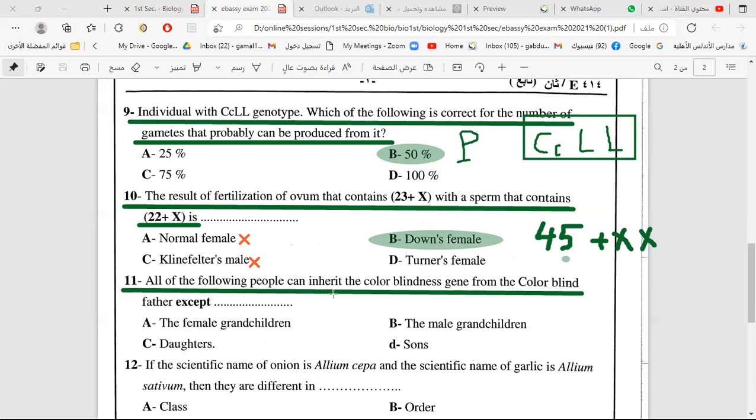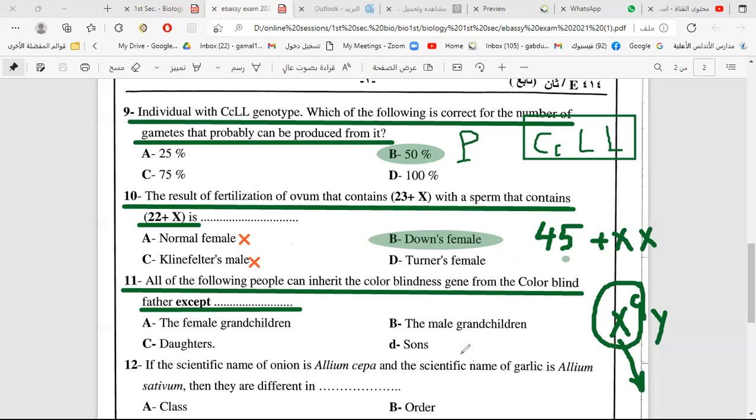All the following people can inherit the color blindness gene from the colorblind father, except... Remember, this is a sex-linked trait. Sex-linked trait means that this trait is carried on the X chromosome. Y doesn't carry this. For example, here X carries the gene, but Y doesn't carry it. So this chromosome can go to a female or a male. This chromosome can go to a female daughter.